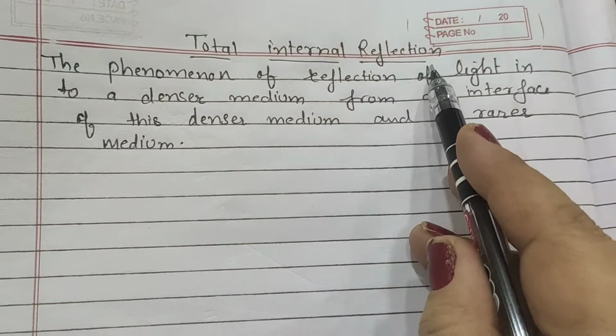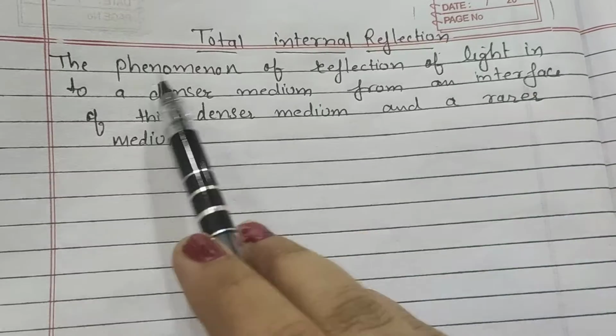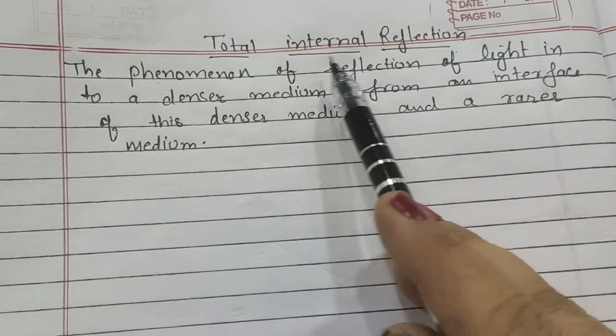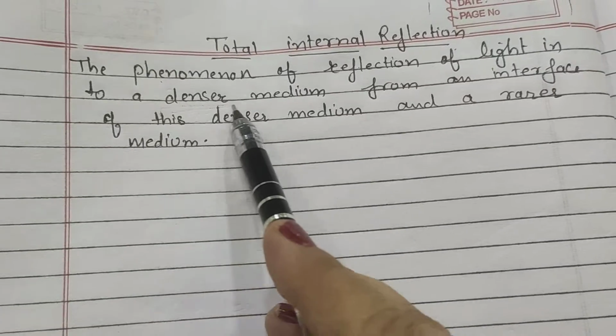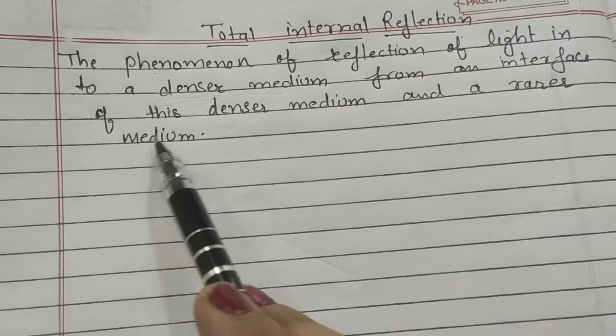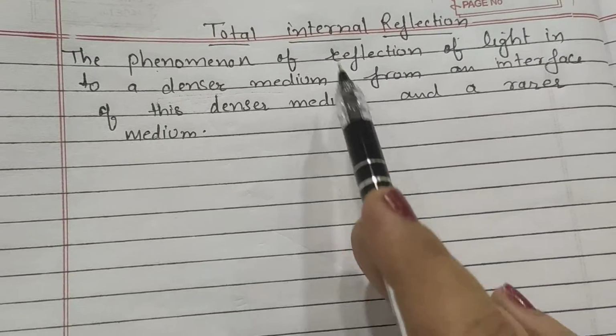Total internal reflection. This is a very important topic of this chapter. The definition for this is the phenomenon of reflection of light in a denser medium from an interface of denser medium and rarer medium. So exactly what is that?